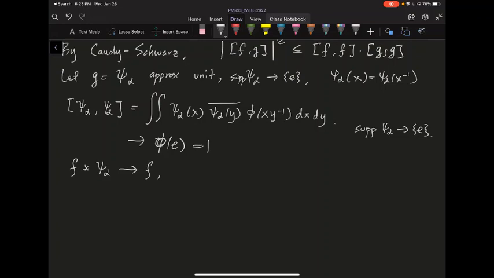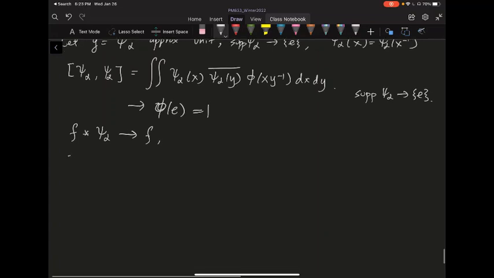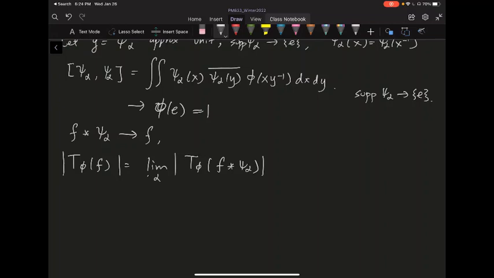And because your T phi, this linear functional integrating against this phi, is a bounded linear functional on L1, T phi of f is going to be equal to the limit of T phi of f convolved with psi alpha. That's because the right-hand side is converging in L1, and then you apply something continuous on L1. Okay, so they have to be the same.